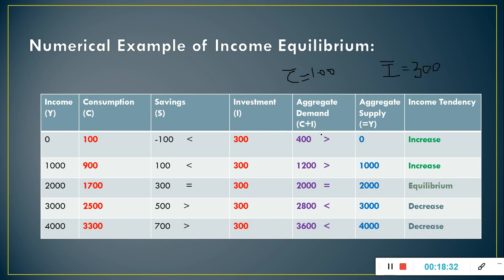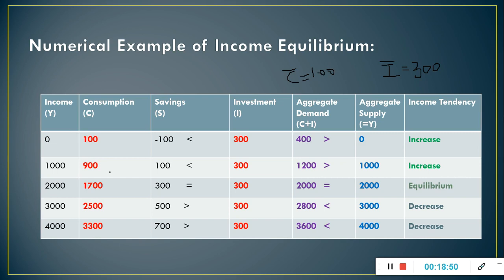In a two sector economy, the components of aggregate demand are consumption and investment expenditure. So we will add consumption and investment. At zero level of income, aggregate demand is 100 plus 300, that is 400.